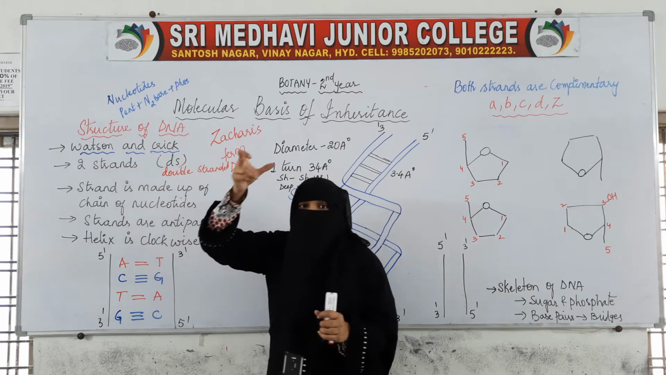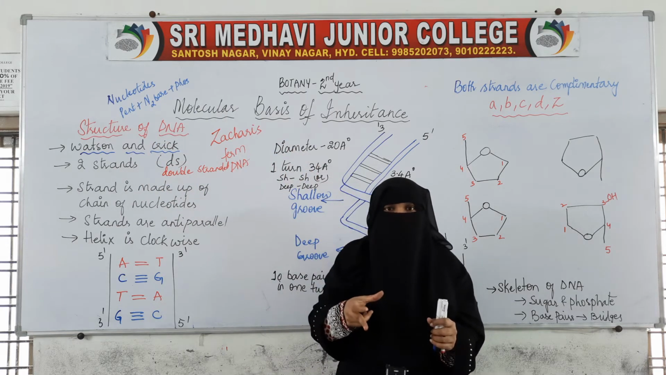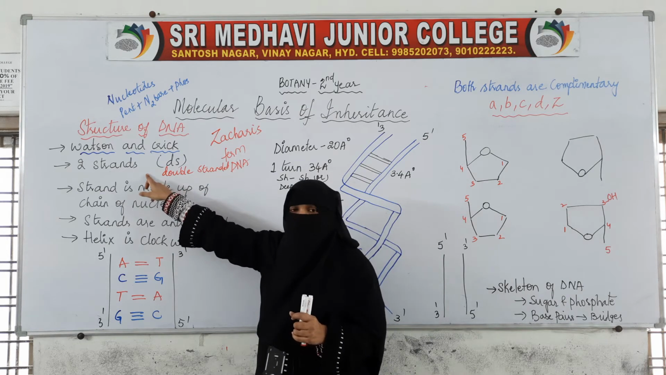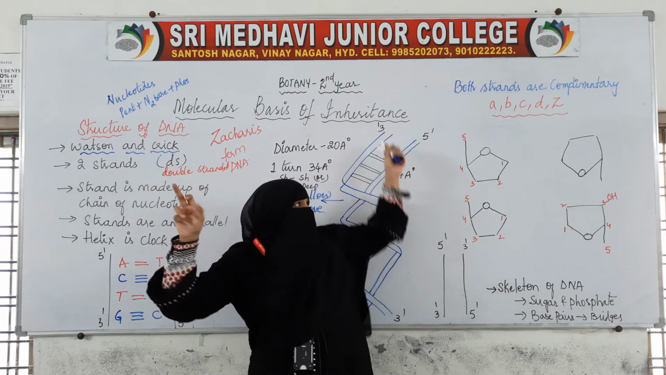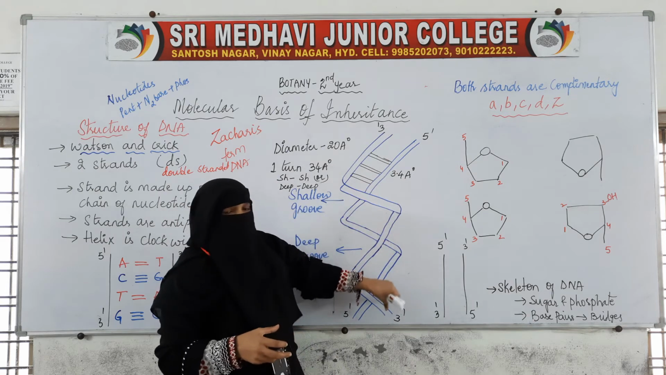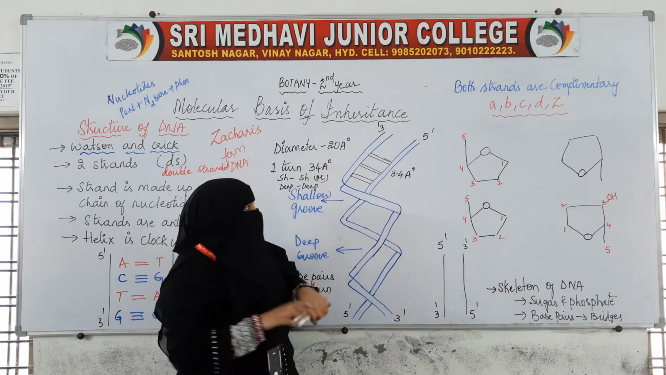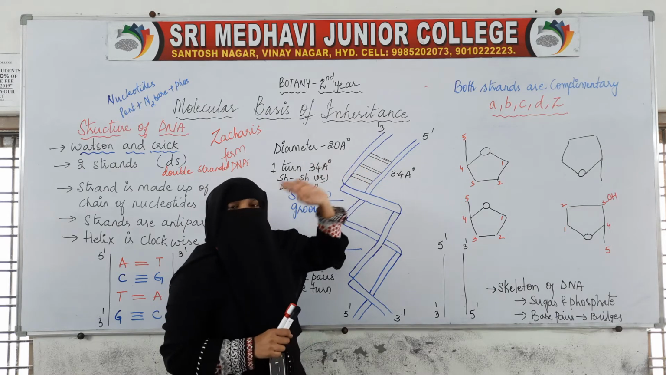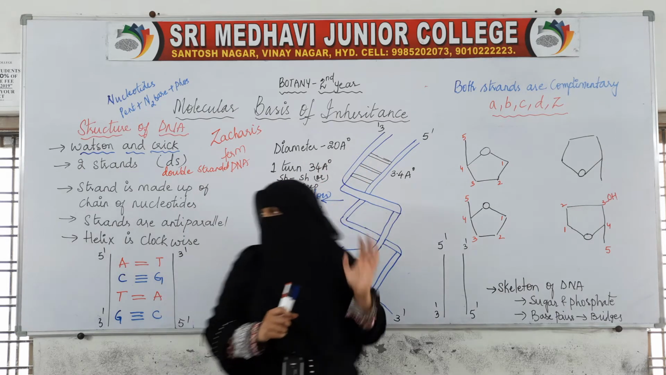Each DNA molecule, that is nucleic acid molecule, is made up of two strands, first and the second. This is the structure of DNA. It is made up of two strands. So that is why DNA is double stranded DNA.